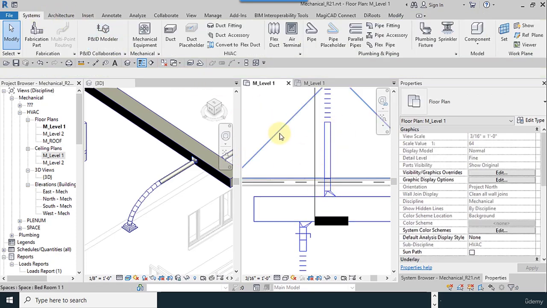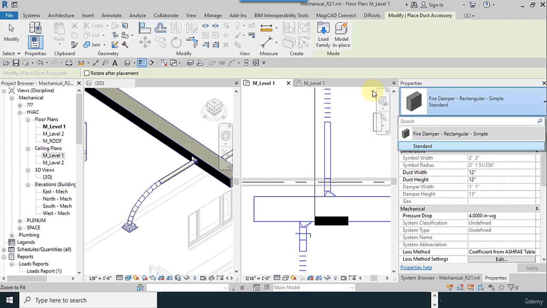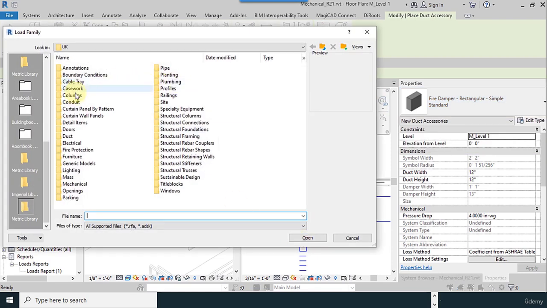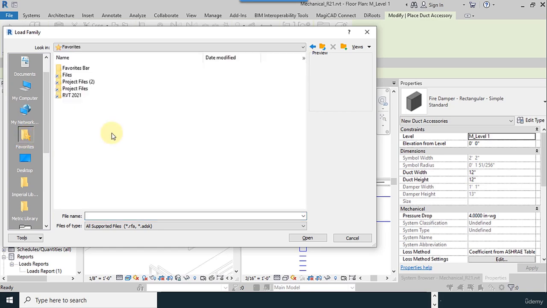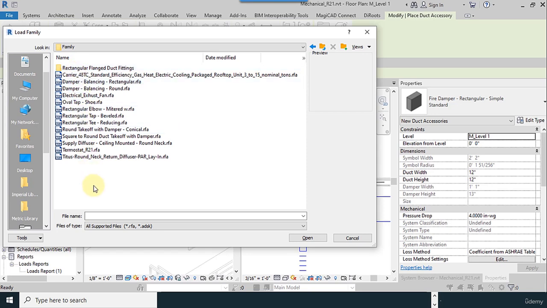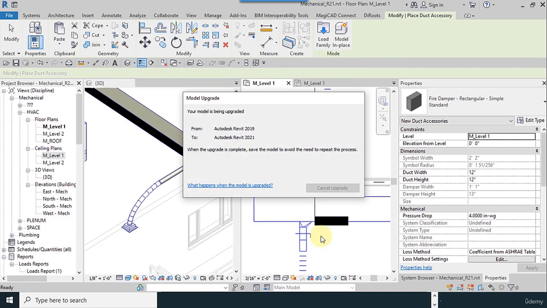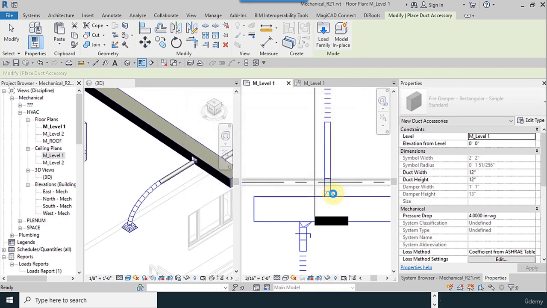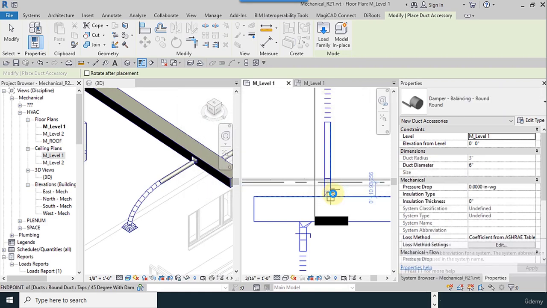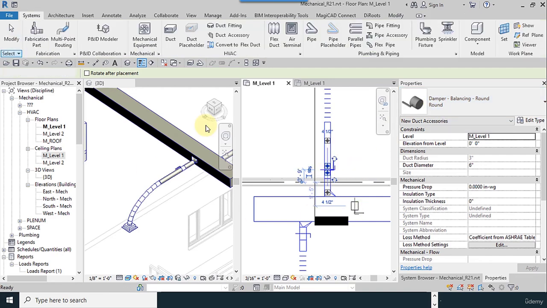For placing the damper, from the system tab, use duct accessory. We haven't the round damper. I go to load family, favorite, project files, family. You can use these dampers. We have round one and rectangular one. I select both of them using the Control key. And the round one appears here.